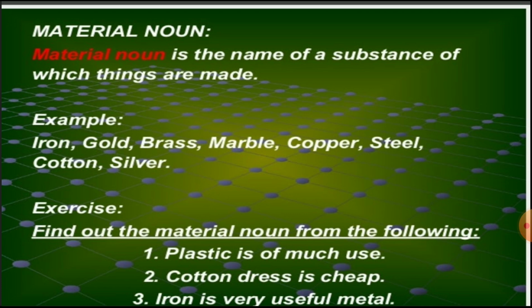Similarly, here some examples are given like iron, gold, brass, marble, copper, steel, cotton and silver. All these are used for making some things, ornaments, furniture and so on. Cotton is used for making clothes. Silver is used for making vessels or ornaments and so on.